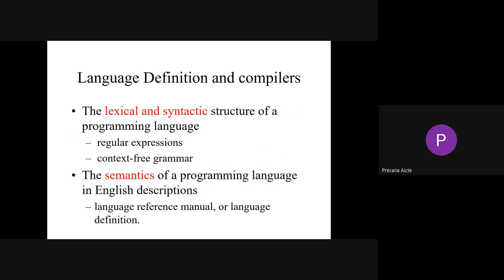Now, the language definition of a compiler. The lexical and syntactic structure of a programming language depends on regular expressions and context-free grammar. See, C equal to A plus B. It is a statement.